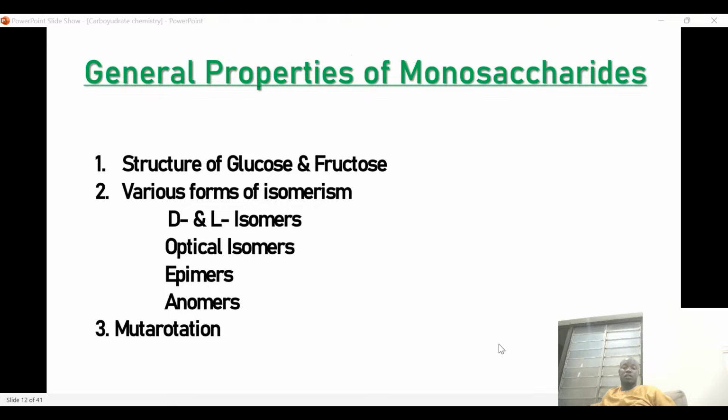So the next thing that we are going to look at is the general properties of monosaccharides. For example, we have the structure of glucose and fructose, and various forms of isomerism. Under this, we have D and L isomers, we have optical isomers, we have epimers, we have anomers, and then lastly, we have mutarotation. So these are the general properties of monosaccharides.